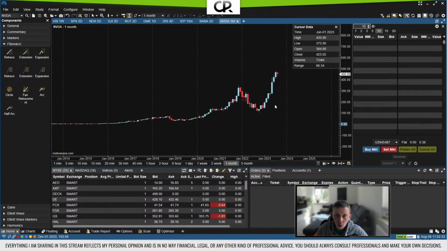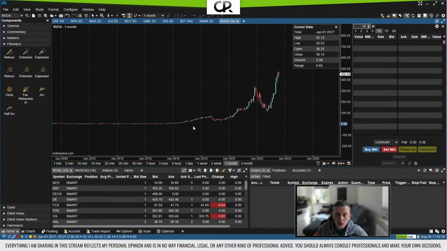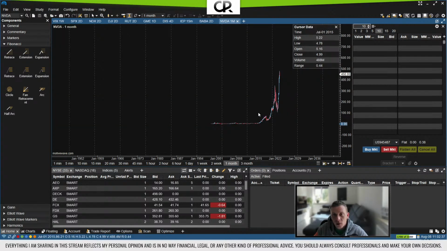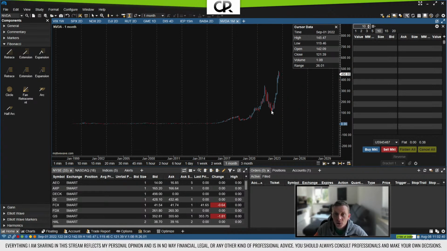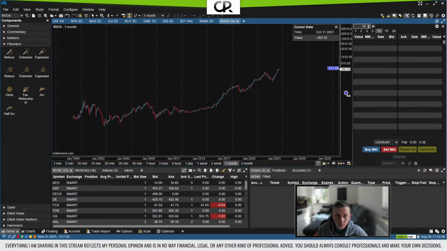And looking at this pattern here, I can see a clear 1, 2, 3, 4, 5. Although wave 3 here is not the strongest, because obviously the rally we've seen here is much stronger. It just doesn't divide any other way. I don't see this as wave 1, 2, and then this as wave 3, because if this were wave 1, we would need to see a wave 1, 2, 3, 4, 5, and then wave 3 here. If that were wave 3, it just doesn't divide that nicely.